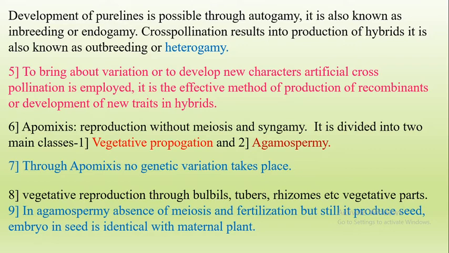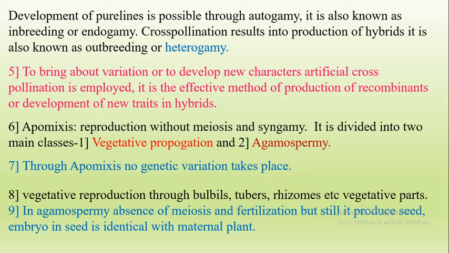By heterogamy, new hybrids are produced. This hybridization brings about variation, or develops new characters. Artificial cross-pollination is necessary, so it is employed in plants. It is the most effective method of production of recombinants or the development of new traits in the hybrid.